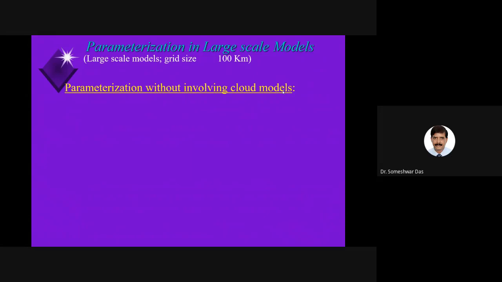Obviously, the types of scheme which use the explicit cloud model are more complex and require more time for computation, right? For the cumulus heating, warming, cumulus precipitation. And the other type, which does not involve the cloud model, is simpler.